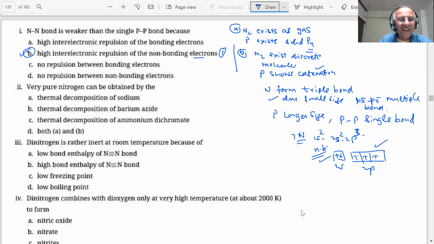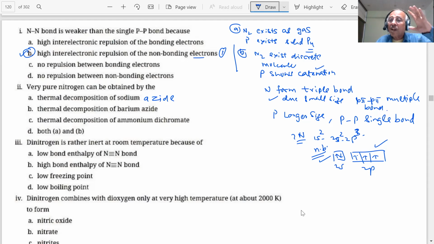Okay. Next question, student. Very pure nitrogen can be obtained by thermal decomposition of sodium azide, thermal decomposition of barium azide, thermal decomposition of ammonium dichromate, or both A and B. Now, the question is on the screen, student. You have the NCERT book with you. You have seen the preparation of dinitrogen, students. How was it prepared?